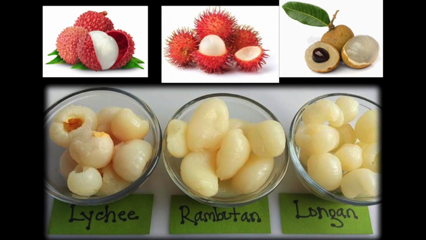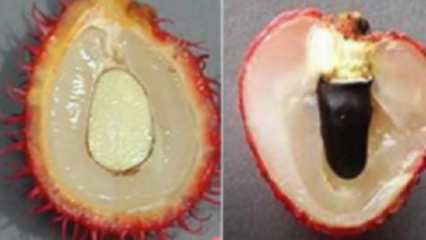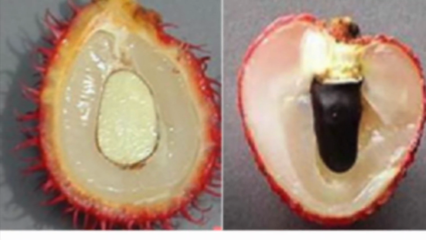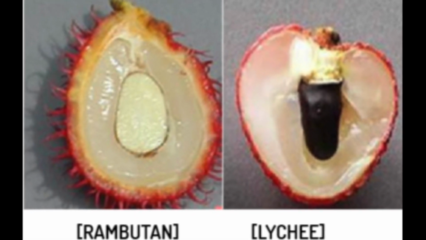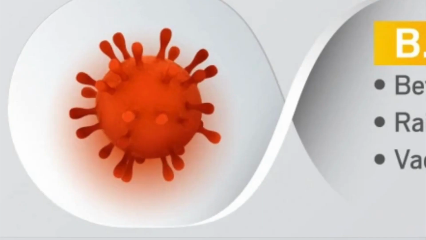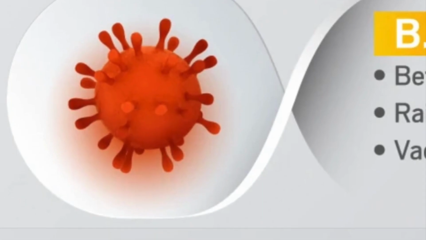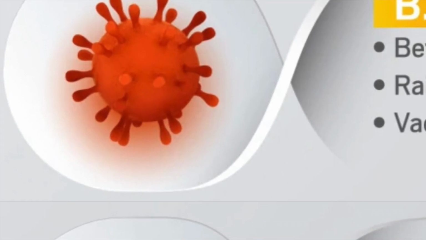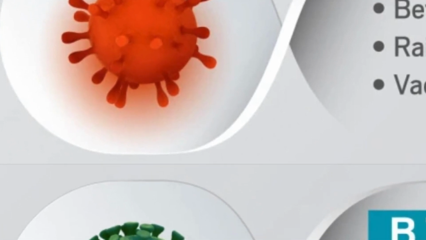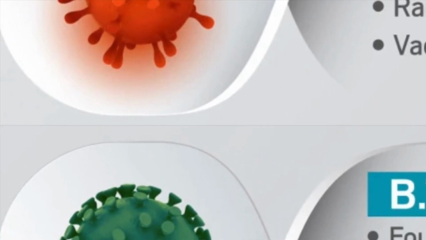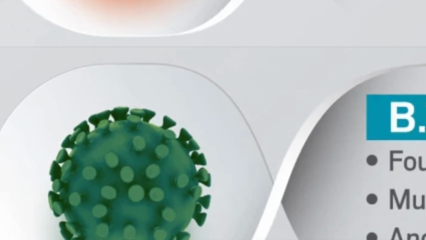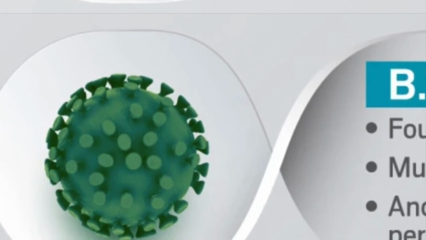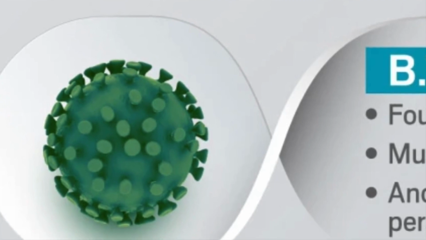The rambutan is in one fruit family with the lychee fruit. As part of a family, they would have similar features, but also their own differences. Rambutans would have longer hairs, while lychees have shorter hairs. Much like in a viral family, viruses would have similar components with other members in the same family, but vary in their own ways. These two strains from the same family have similar structural components, however the first strain has longer spike proteins just like the rambutan.